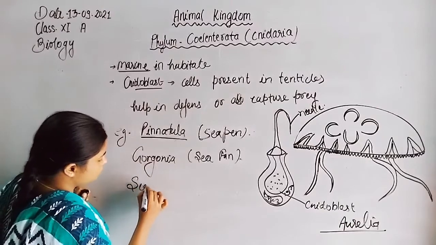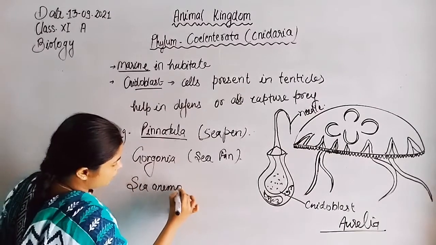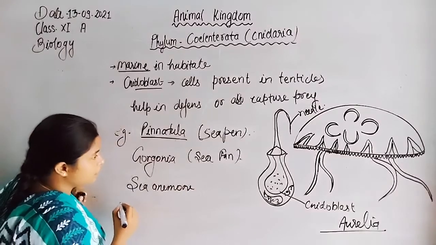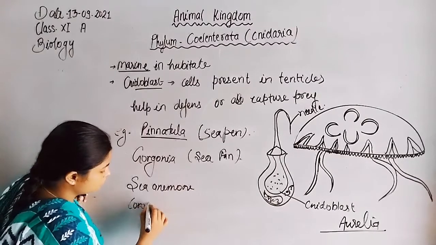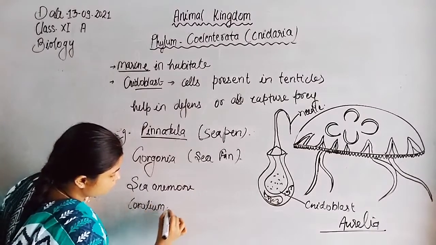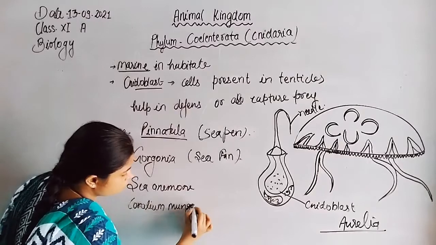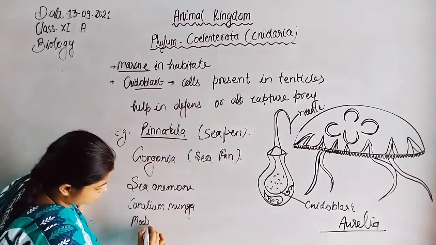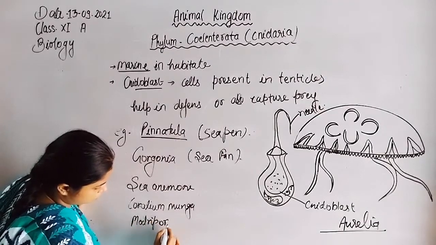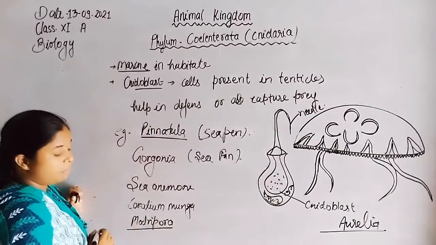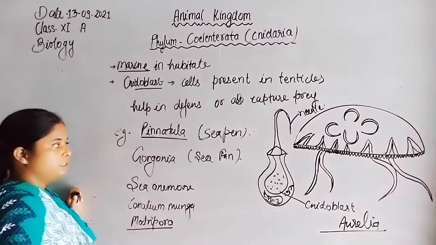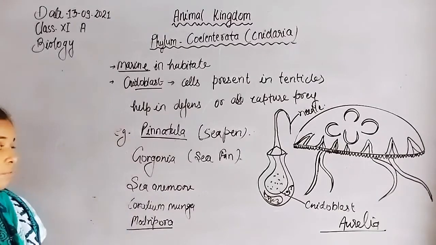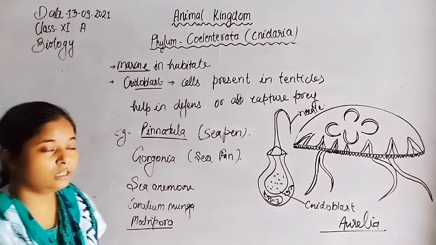Sea anemone. Corallium rubrum. Madrepora. Or Meandrina, for example. These are the common examples of organisms which are found among the members of cnidarians.